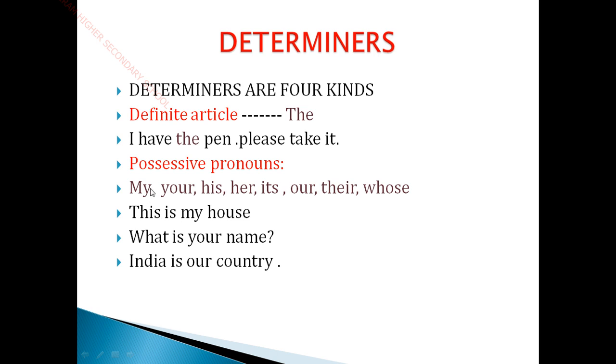My, your, his, her, its, our, their, whose. This is called possessive pronoun. This is my house. So my refers to a possessive pronoun. What is your name? This your refers to a possessive. India is our country. This our is a possessive.